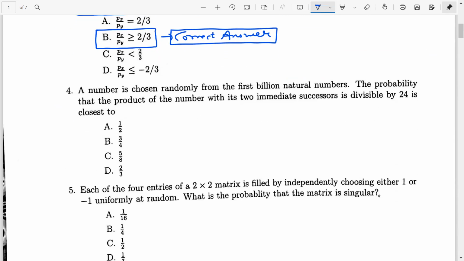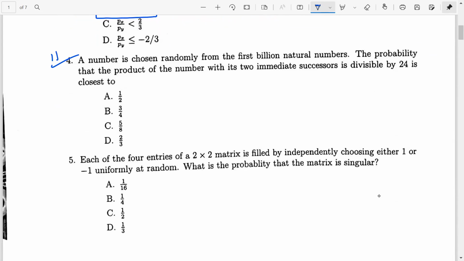Okay, and then let's look at the last question for this lecture, after which I stop. A number is chosen randomly from the first billion natural numbers. Don't get scared when you read the word billion. The probability that the product of the number with its two immediate successors is divisible by 24 is closest to... So we need to find the probability that the product of a number with its two immediate successors is divisible by 24. It's a very interesting question.